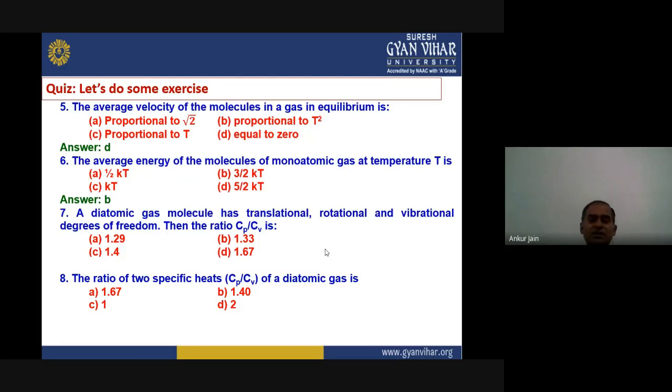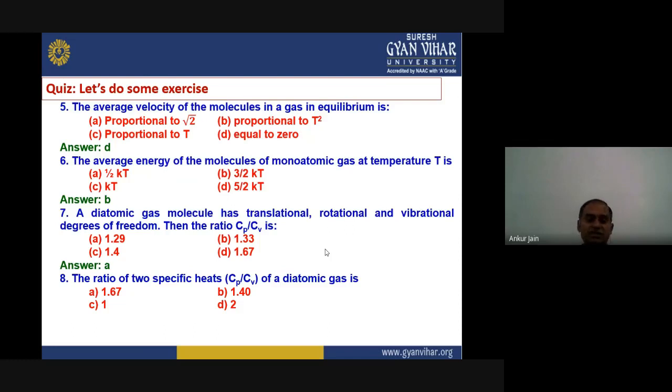The next question is, a diatomic gas molecule has translational, rotational, and vibrational degree of freedom. Then the ratio Cp upon Cv is given by 4 answers: 1.29, 1.33, 1.4, or 1.67. So the right answer you have to calculate using the formula Cp upon Cv. That is, the answer is 1.29. So the right answer is A.